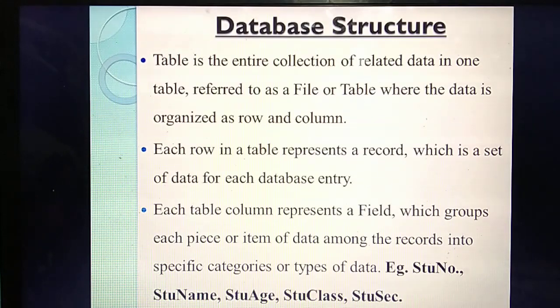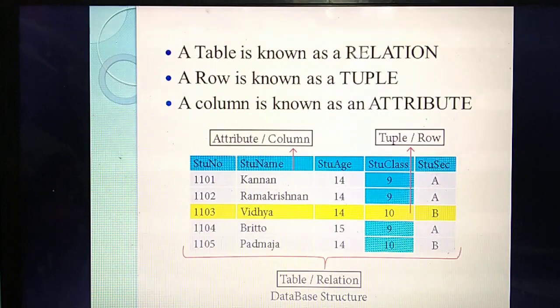So each row we are calling as a, what's the other name of a row? Record. What's the other name of a column? Field. So a column will hold all the similar pieces of data. Understand? One example they have given. So see this example, then you will understand.